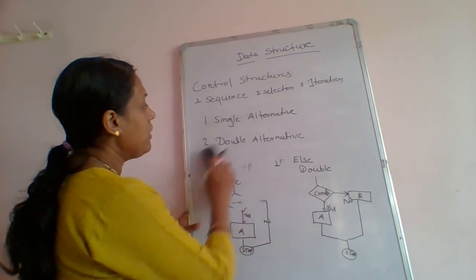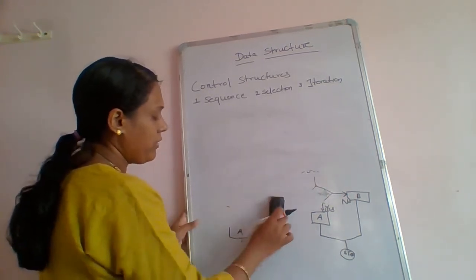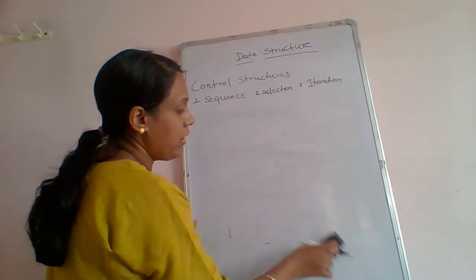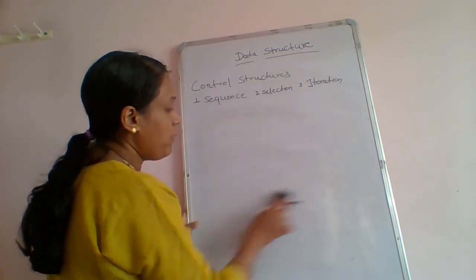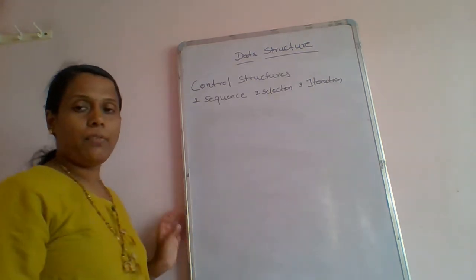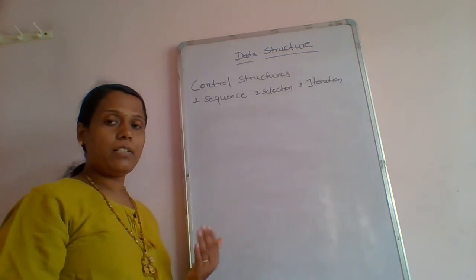Next we will see the iteration. As I told, there are different control structures, conditional and iterative. Conditional means we provide the condition and, depending on that condition, it will execute the program. A is greater than B is the condition.